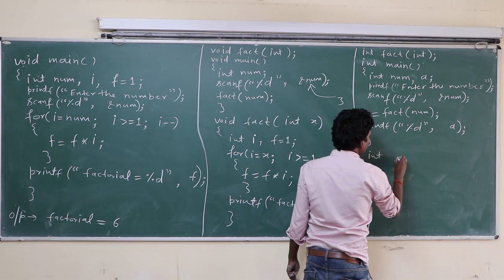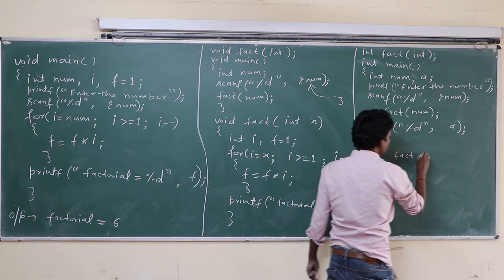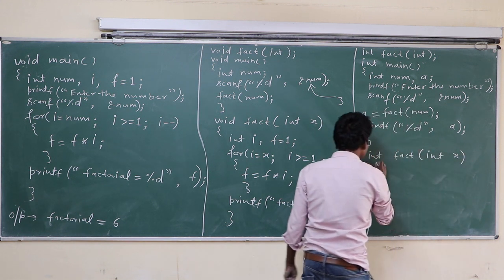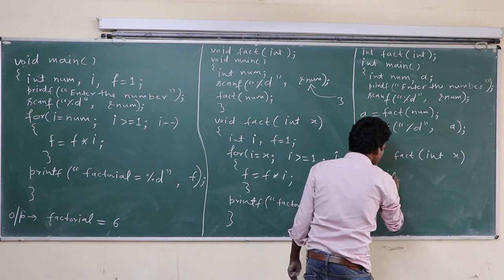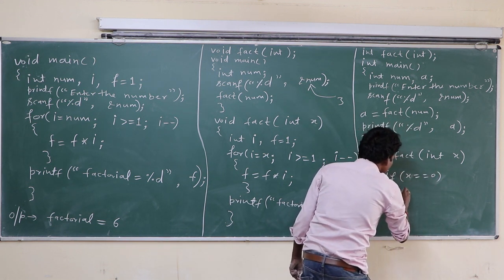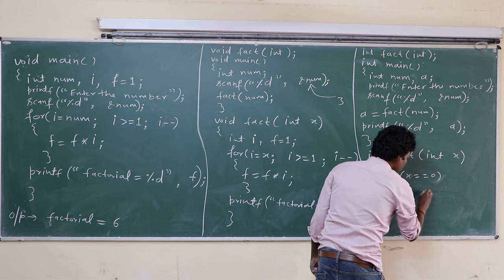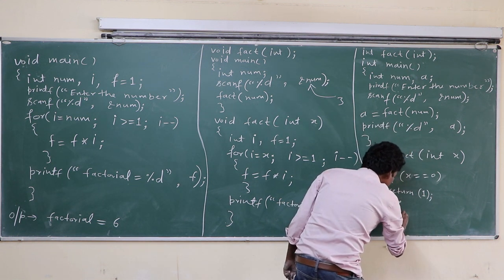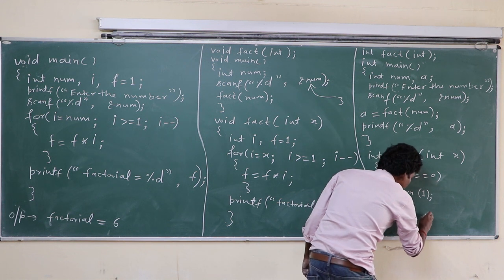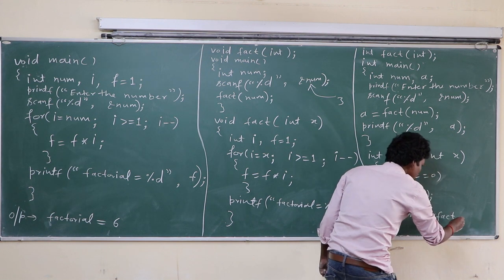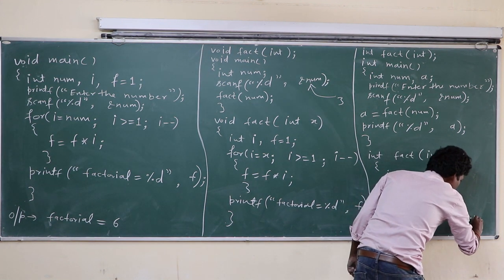Here int fact, int x. Okay. If x double equal to 0, return 1. Else return x into fact(x minus 1).